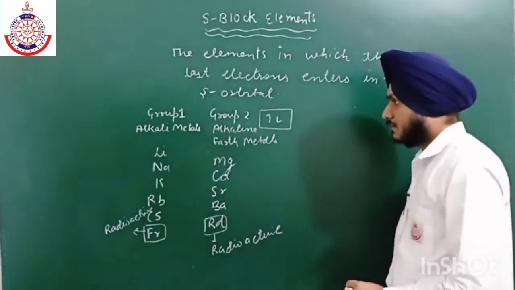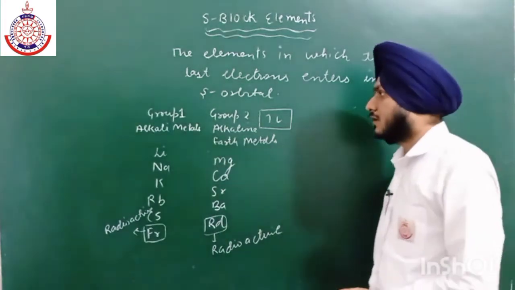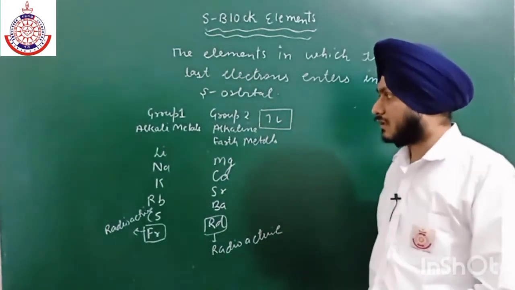So these are some of the alkaline earth metals and alkali metals.